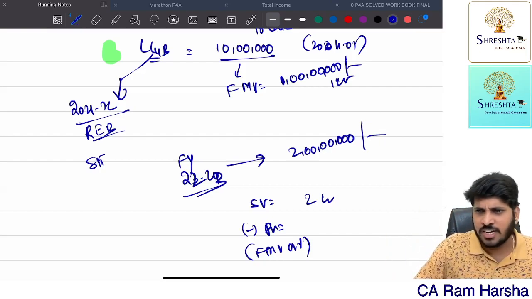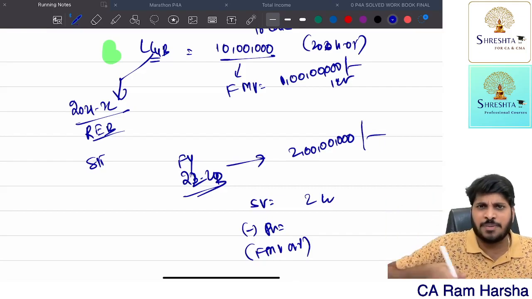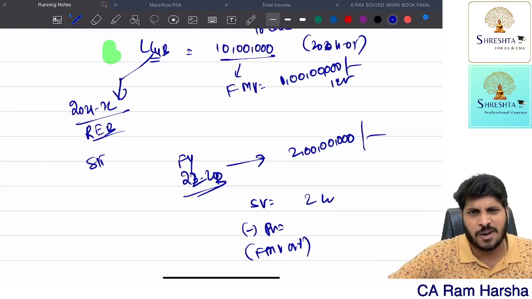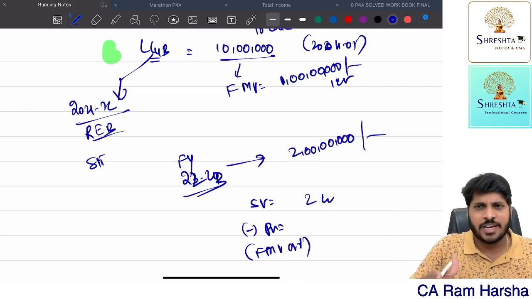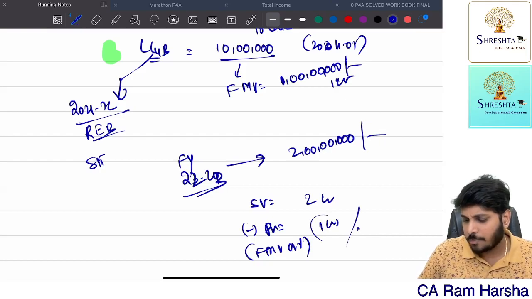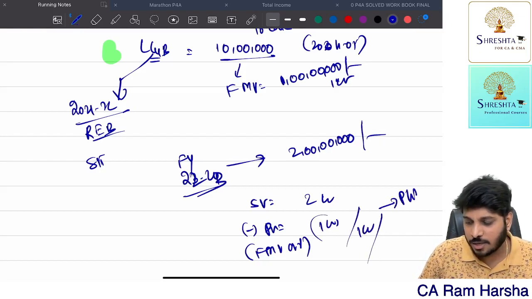So the moment you converted the capital asset into stock in trade, it becomes a business asset. It becomes a business purchase. So at what price will you record in books of accounts as purchase cost? Market value on the date of conversion. So 1 crore. So 1 crore profit. This is taxable under PGBP.